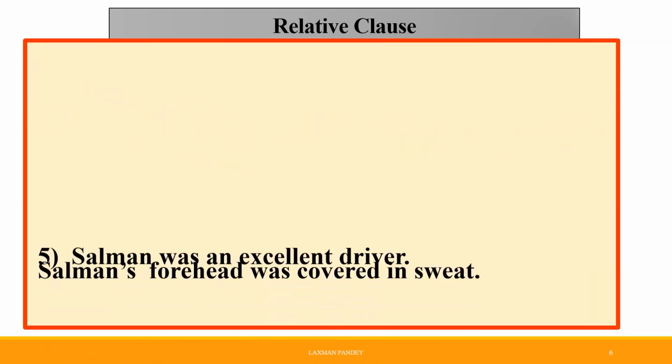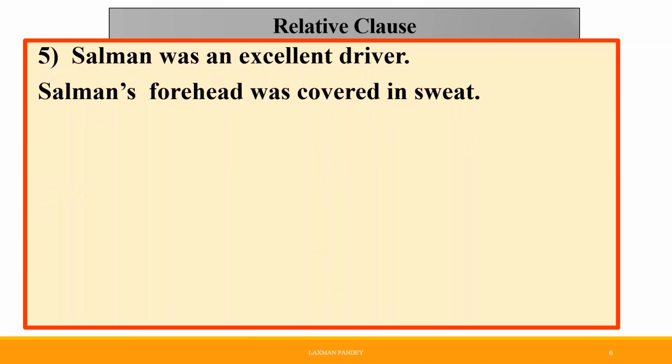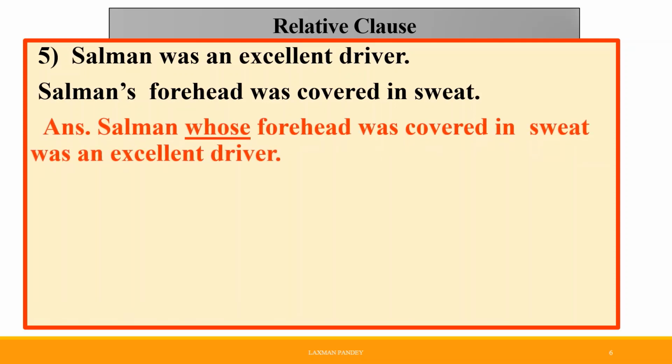Next, Salman was an excellent driver. Salman's forehead was covered in sweat. Its answer is: Salman, whose forehead was covered in sweat, was an excellent driver. There is apostrophe s with Salman. That means there is a possessive person, Salman's. Therefore, there is use of whose.